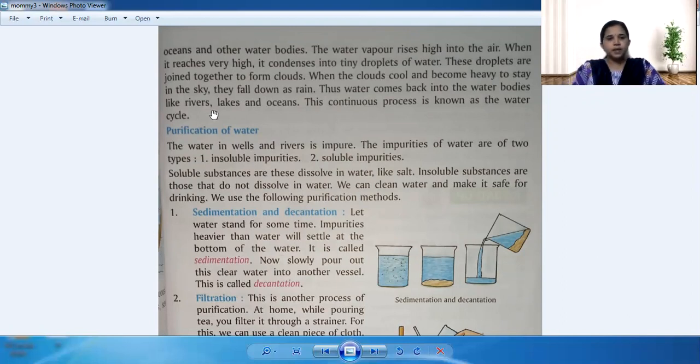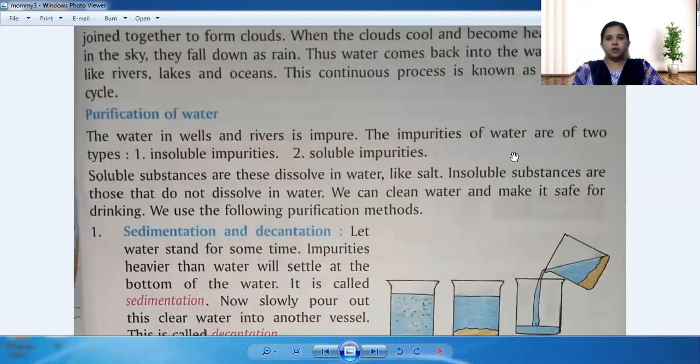Okay, keeps on continuing. Now let us see the purification of water. So till now we have seen how we get the rain. Where are we getting the water? We are getting the water from water bodies like ponds, lakes and rivers.